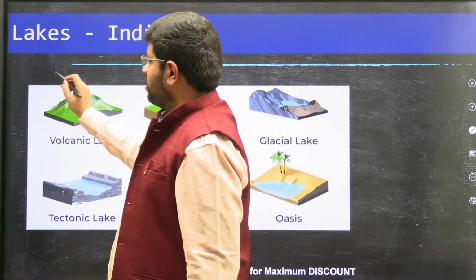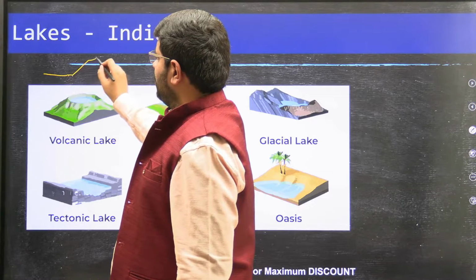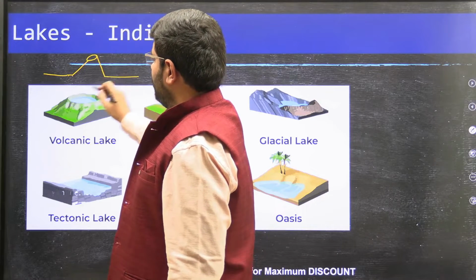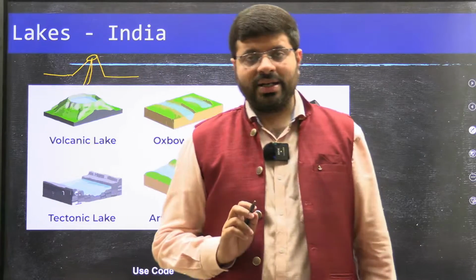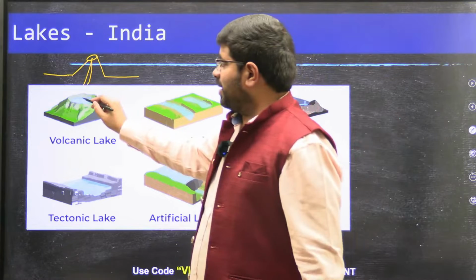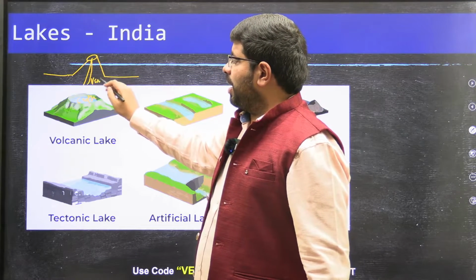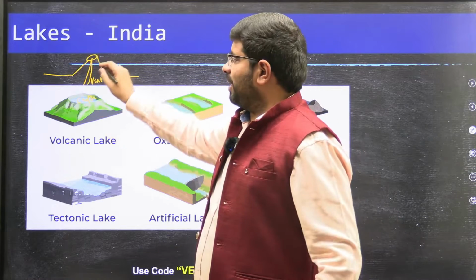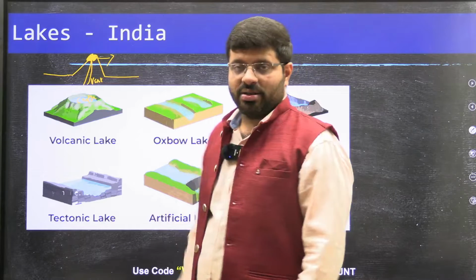This is the surface. Slowly a lake got developed here, and this is the crater at the upper portion, and this is the vent. After the eruption, this is the flatland, and here you will find the water body which will be developed. This is a volcanic lake.